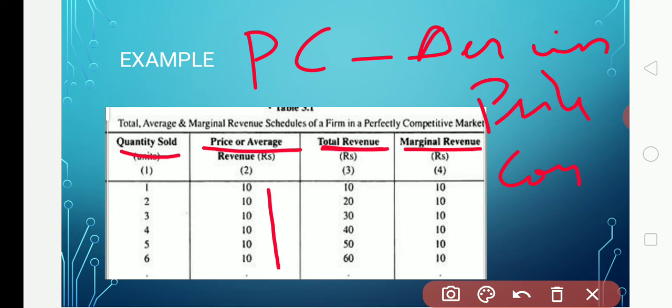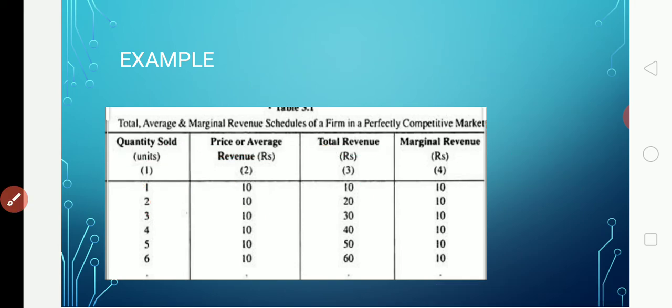So to get the total revenue, what is the formula? The formula to calculate the total revenue is P into Q. You have to multiply quantity with the price. 1 ten is 10, 2 tens are 20, 3 tens are 30, 4 tens are 40. Like that you multiply quantity with the price, and you will get the total revenue.